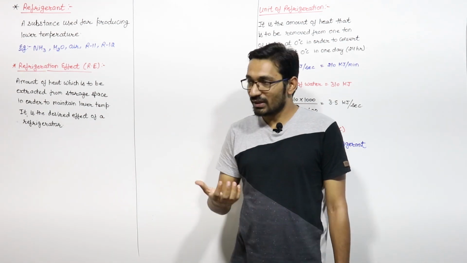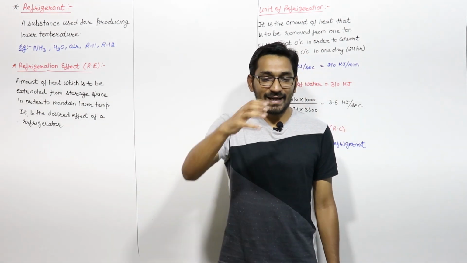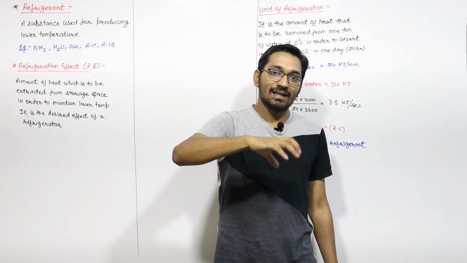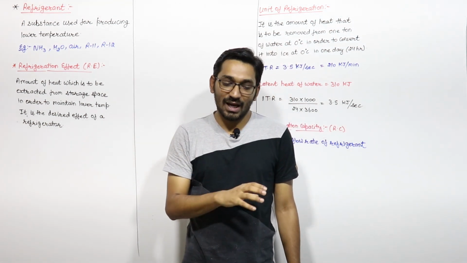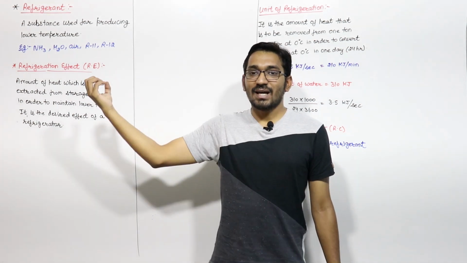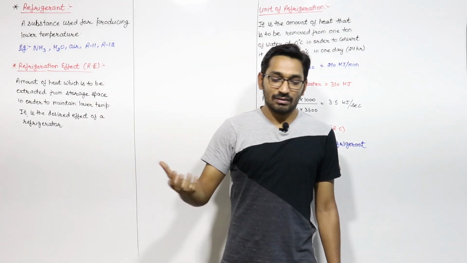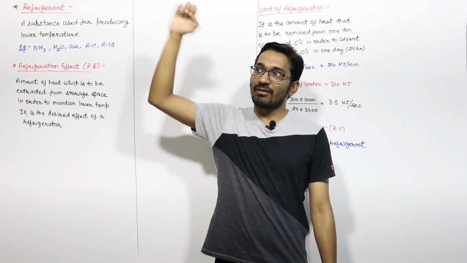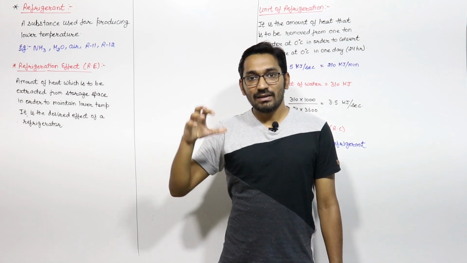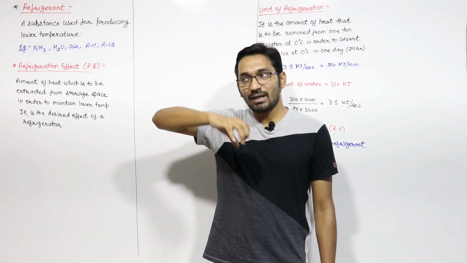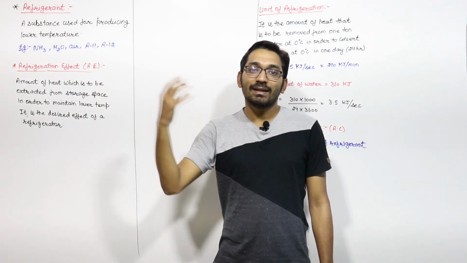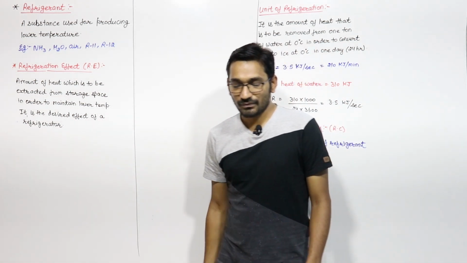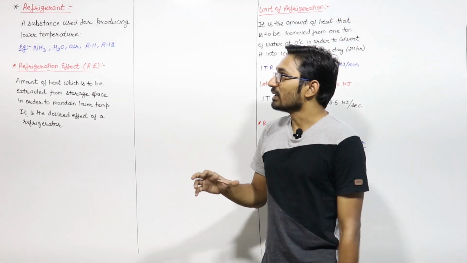as a refrigerant. So refrigerant will take the heat from the space which is to be maintained at a lower temperature than that of the surrounding and reject that heat to the surrounding, right? So this refrigerant will take the heat from the lower temperature body and reject it to the high temperature body, and let us say it may be the surrounding or some other thing, right? So that is the refrigerant.